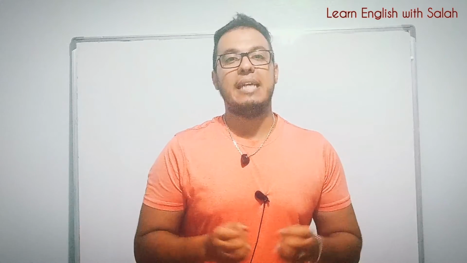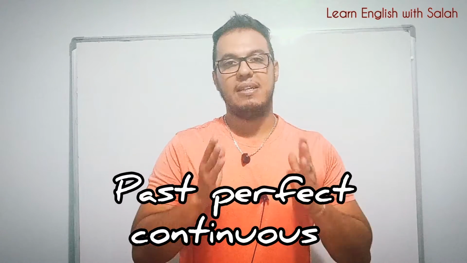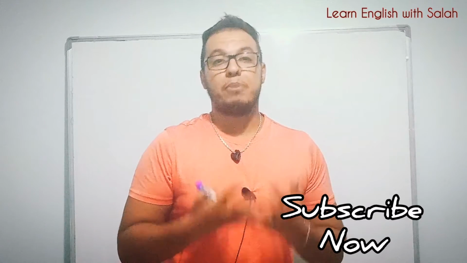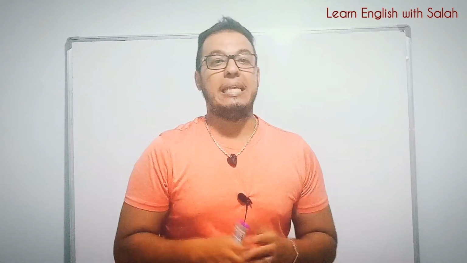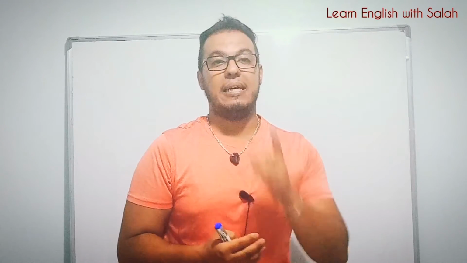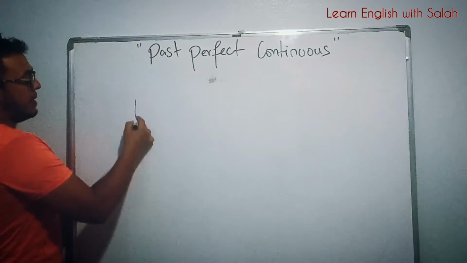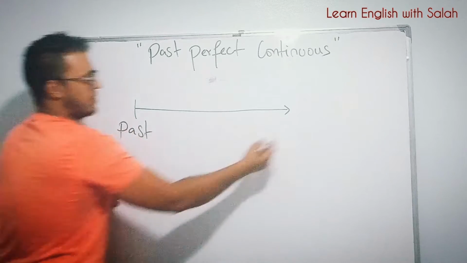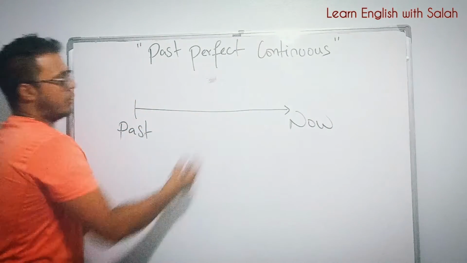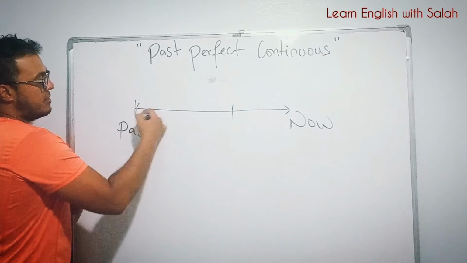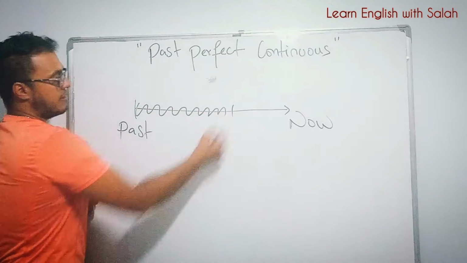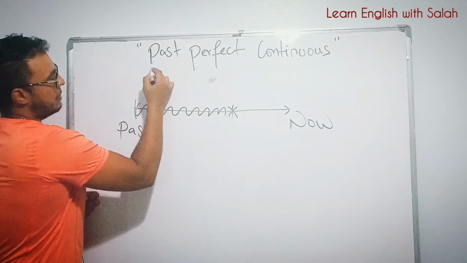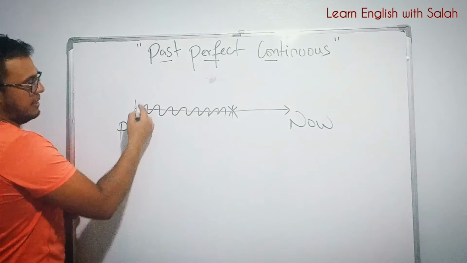In today's lesson, we will be looking at the past perfect continuous tense. Let's begin. The past perfect continuous tense is similar to the past perfect, except that the past action is progressive or continuous. Let's have an example. We are talking about a past action. Let's imagine this. This is the past, and this is now. We're talking about an action started in the past and continued in the past, okay? And stopped here, okay? So this is past perfect continuous here.